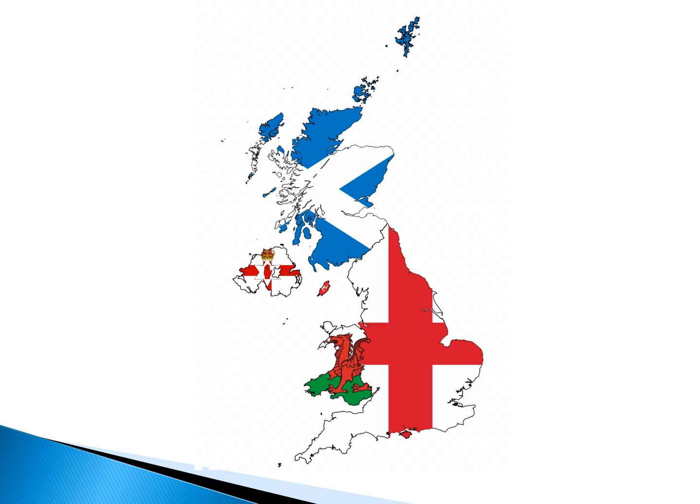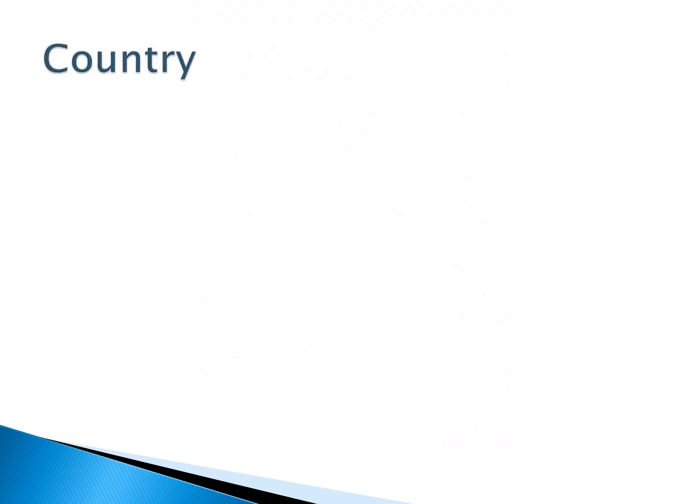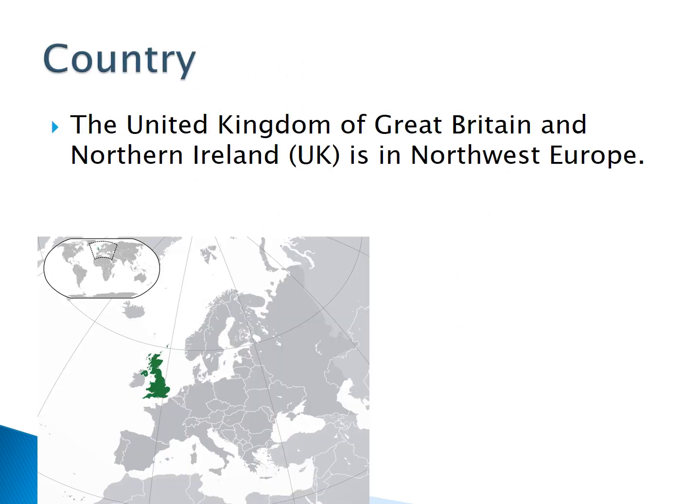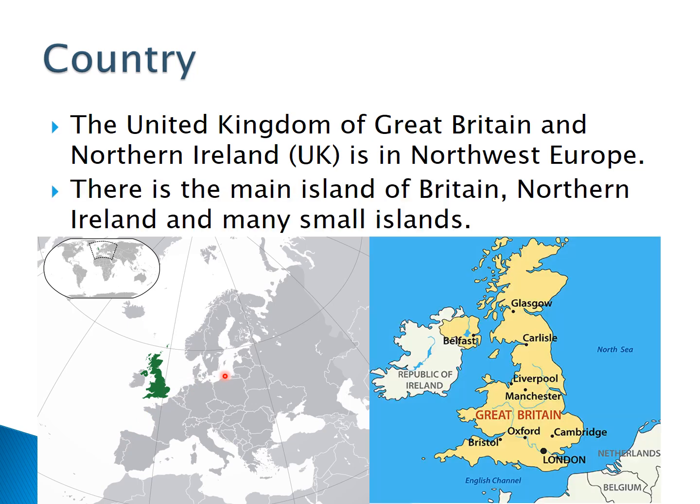This is a map of the UK showing the different countries' flags. The United Kingdom of Great Britain and Northern Ireland is in northwest Europe.